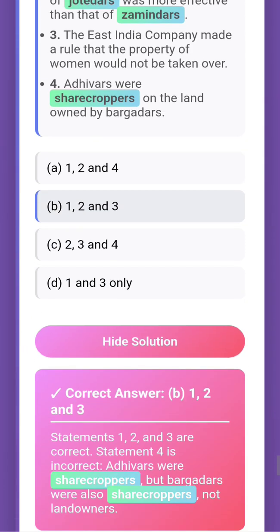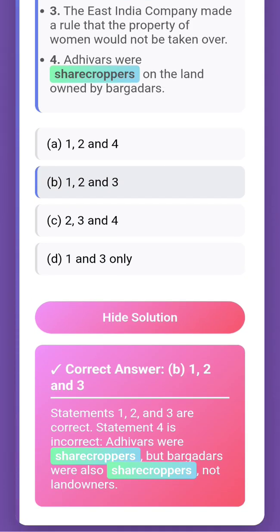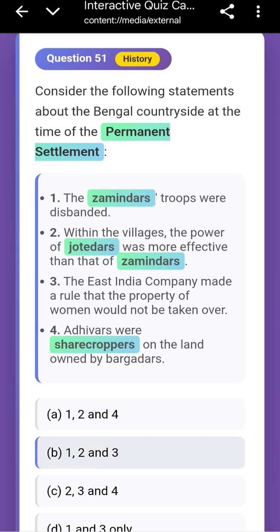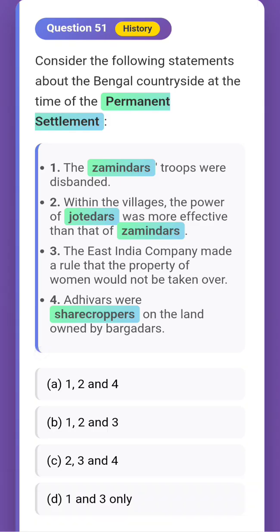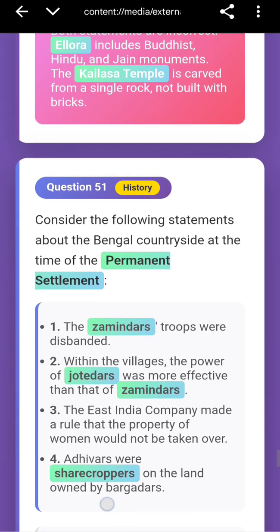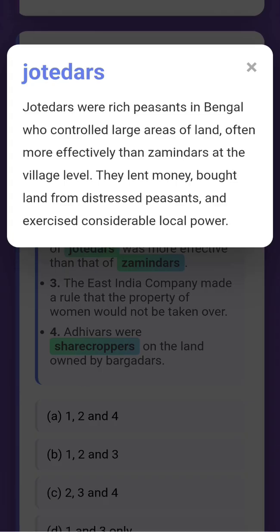Yes, 1, 2, 3, because Bargadars were also sharecroppers, not landowners. Adhiyars were also sharecroppers. Bargadars were also sharecroppers. This is terminology you have to remember. Who were the Jotedars? Jotedars were rich peasants in Bengal who controlled large areas of land, often more effectively than Zamindars at the village level. They lent money, bought land from distressed peasants, and exercised considerable local power.